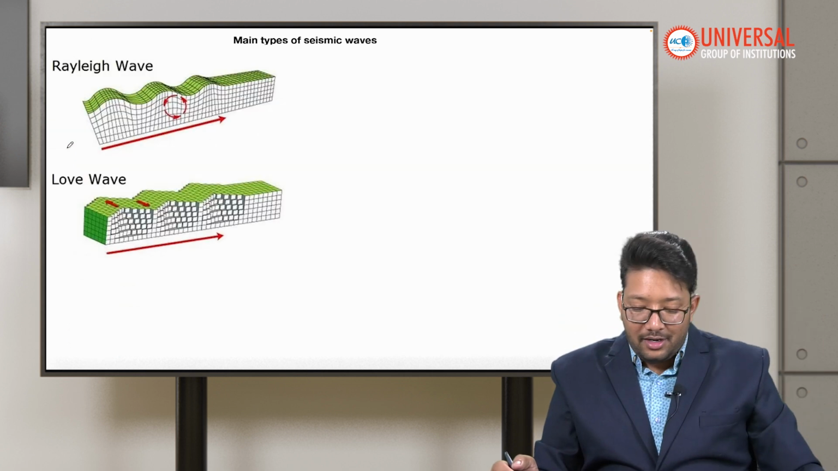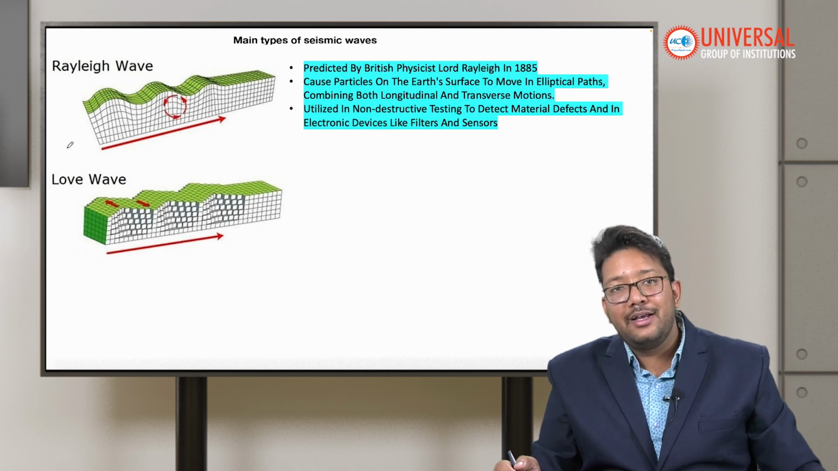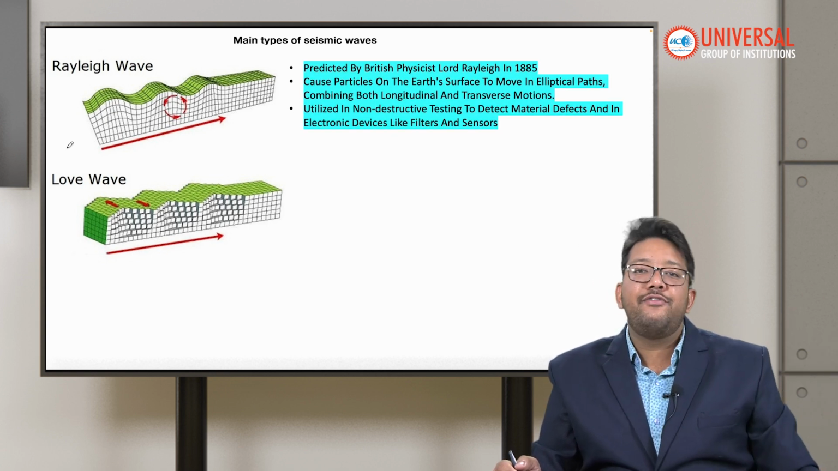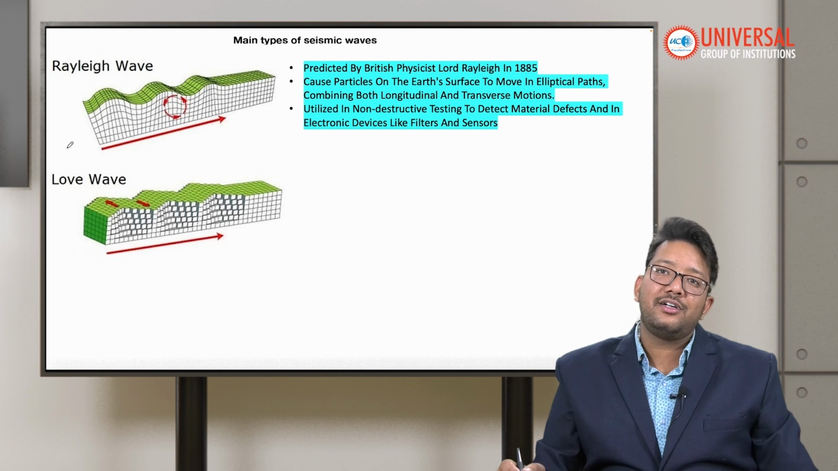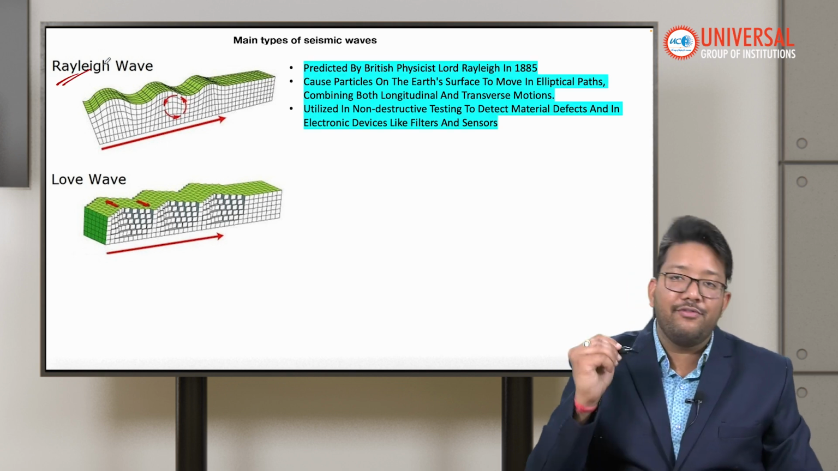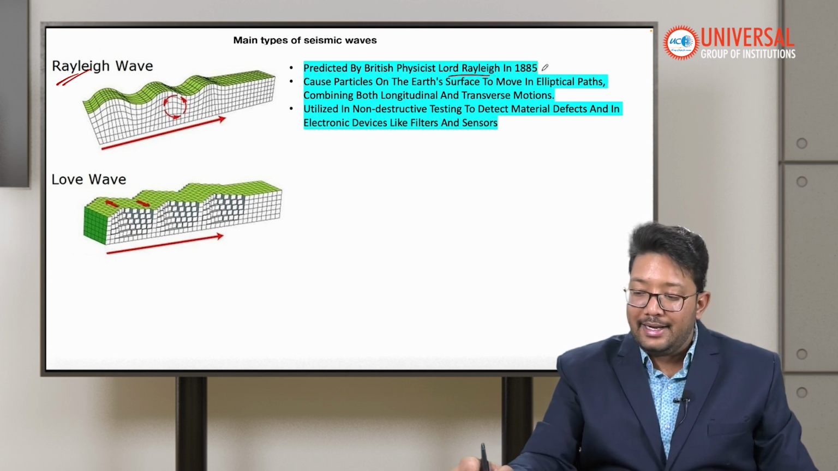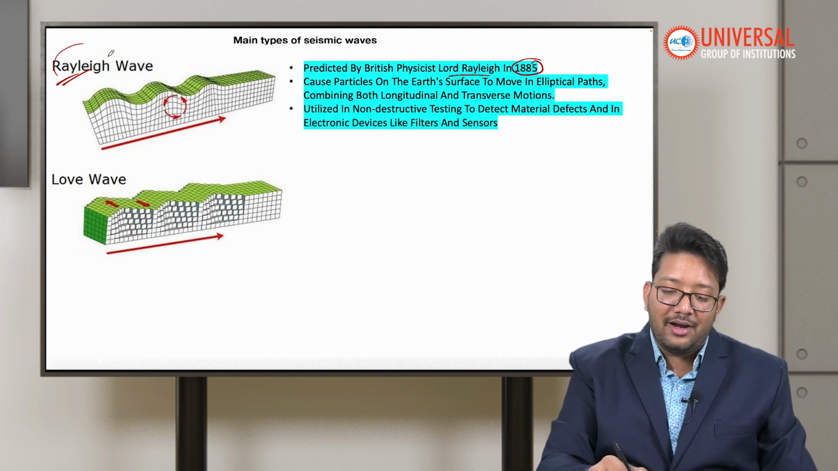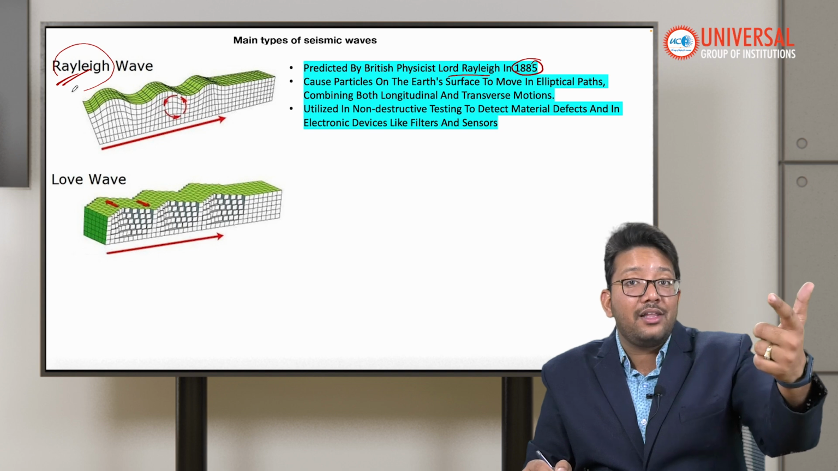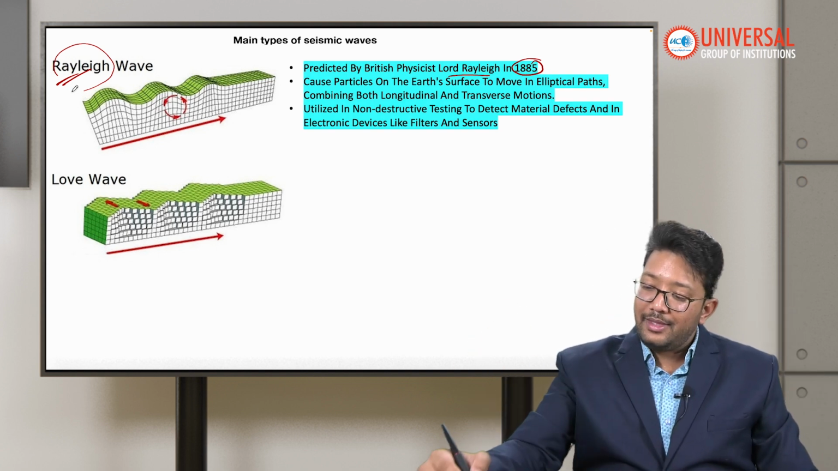Remember. The third one is the Rayleigh wave. The Rayleigh wave is actually the most dangerous wave. So if anybody asks you which of the following is the most dangerous seismic wave, the answer would be the Rayleigh wave. The Rayleigh wave was predicted by Lord Rayleigh in 1885. That's why the name Rayleigh is there. Rayleigh is also known for scattering, and we will discuss Rayleigh scattering in another video.